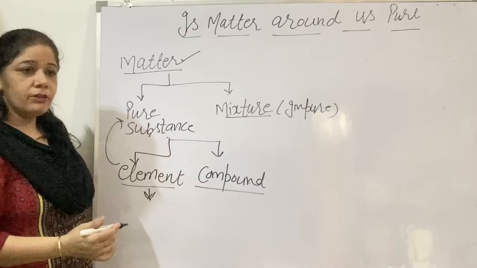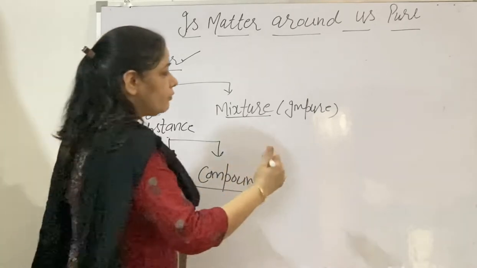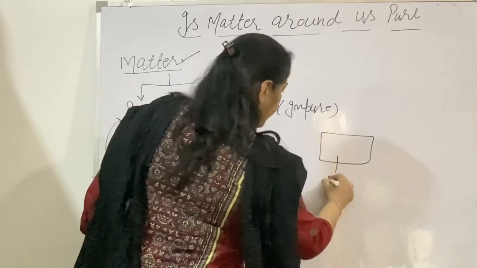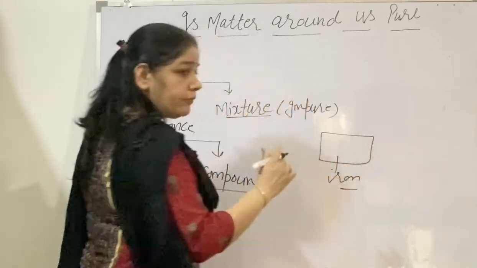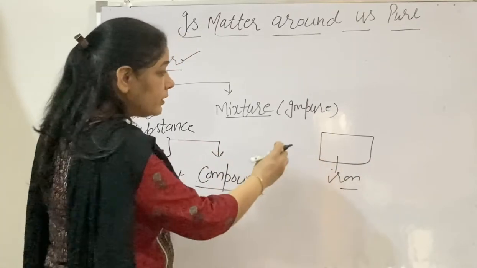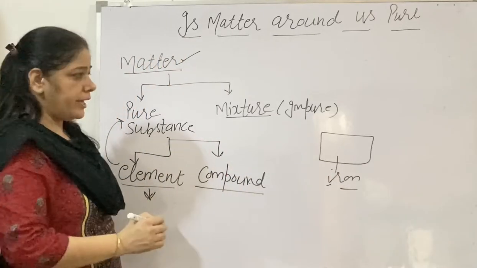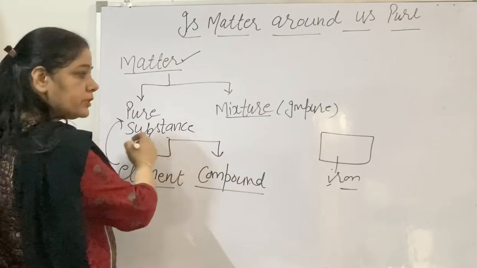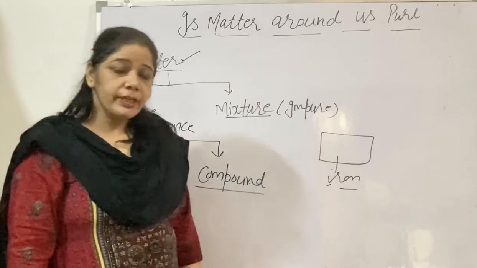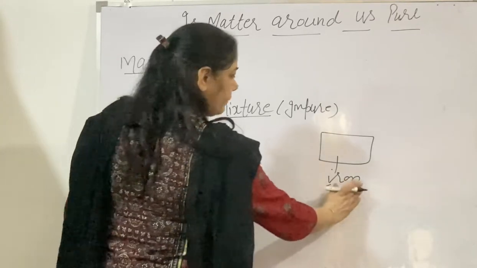For example, if I take an iron sheet and start breaking it, even a small particle of this iron still has atoms of iron. So it is a pure substance, and its category is element.